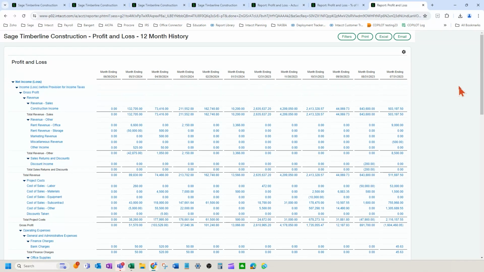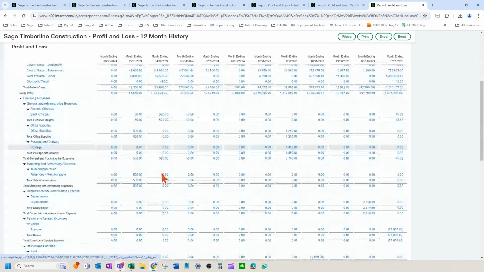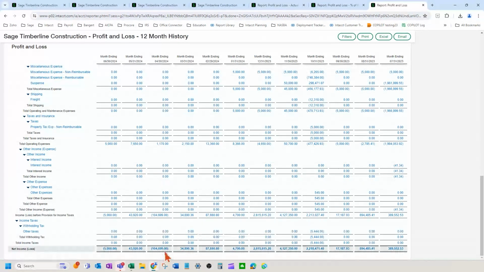I can, yeah. Okay. So basically, when you are looking at software and you're looking at your system, you want to have different versions of your profit and loss or your income statement to give you a different analysis. So this one, for example, is going into more of a 12-month trailing historical. How did I do over my 12 months? Okay. So basically, what I've done is just built this and said, I want to expand by monthly, and I want it to show my revenue and all of my costs and all of my operating expenses to get to my net income number.